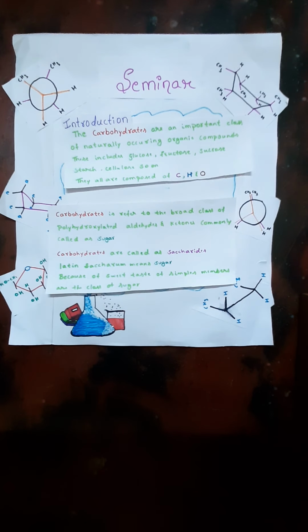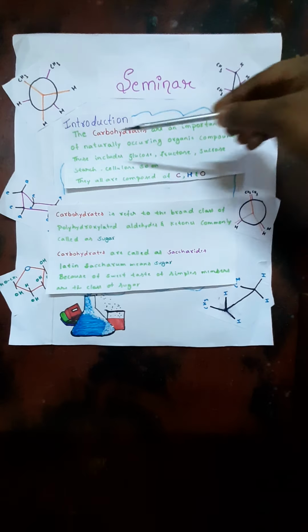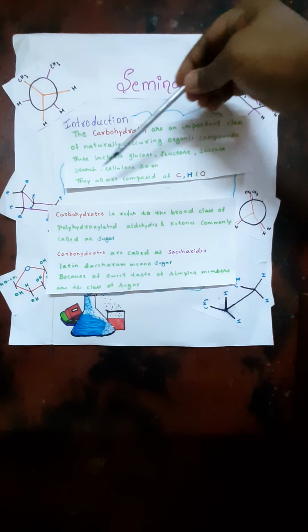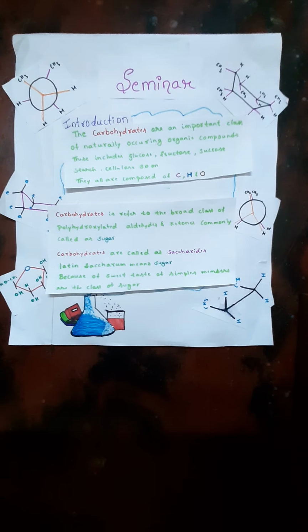Carbohydrates are important classes of naturally occurring organic compounds. These include glucose, fructose, sucrose, starch, cellulose and much more. The name itself says it: carbo means it has carbon, hydro means it has a water component, that is, hydrogen and oxygen. They are composed of carbon, hydrogen and oxygen. Carbohydrates refers to the broad class of polyhydroxylated aldehydes and ketones, commonly called sugars.